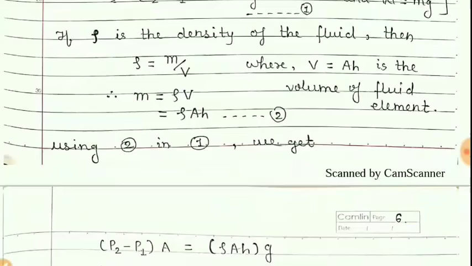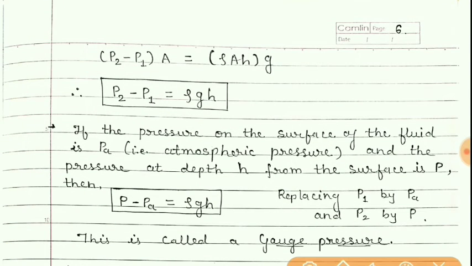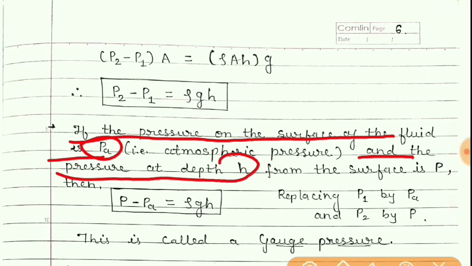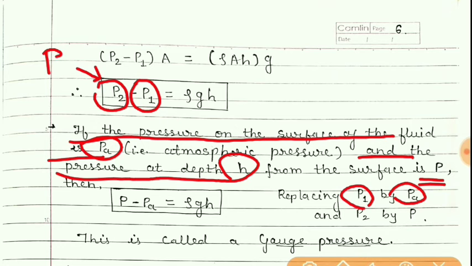And so I have written here, if the pressure on the surface of the fluid is PA and the pressure at depth h is P, then replacing P1 by PA, and P2 by simply P, we will get P minus PA is equal to rho gh.